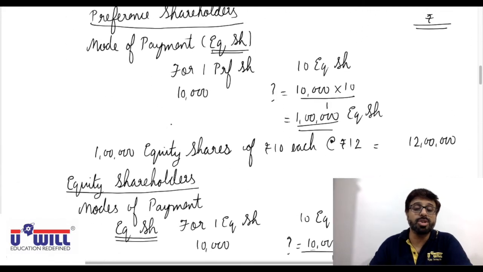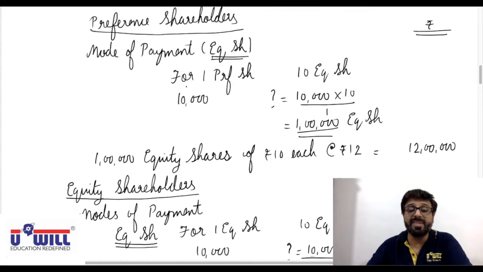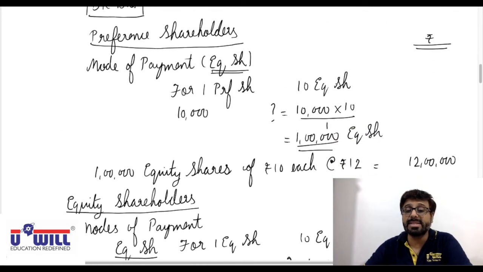There are only two modes of payment. One is equity shares, the other is cash. Even to preference shareholders, what we have paid is equity shares only. You can all see what we are giving is equity shares only. So basically there are only two modes of payment, that is equity shares and cash.